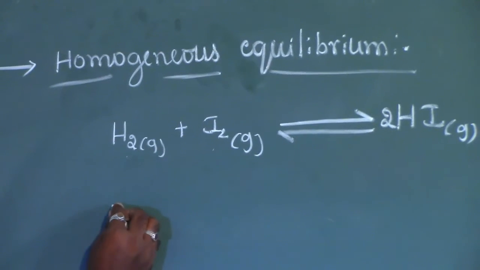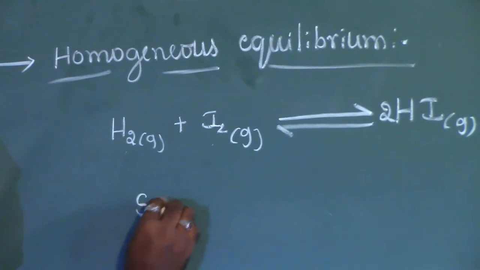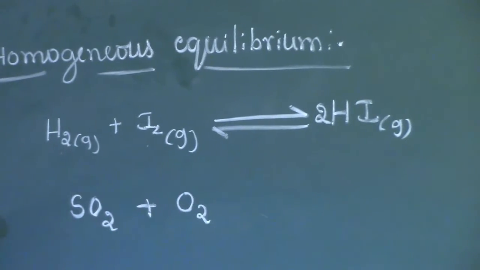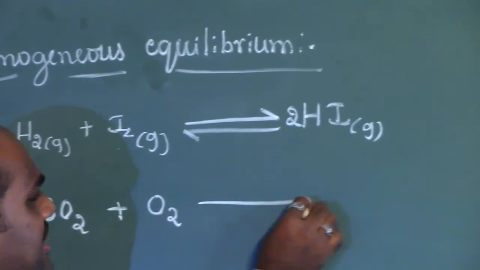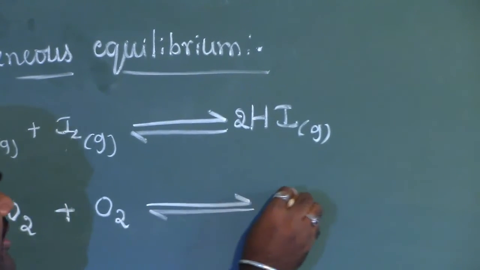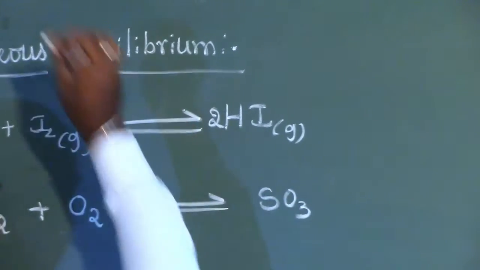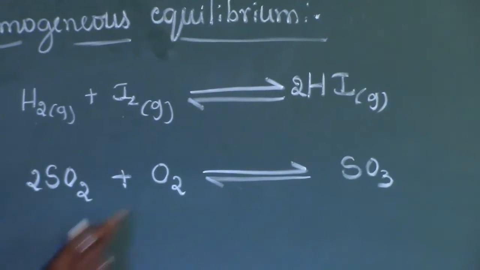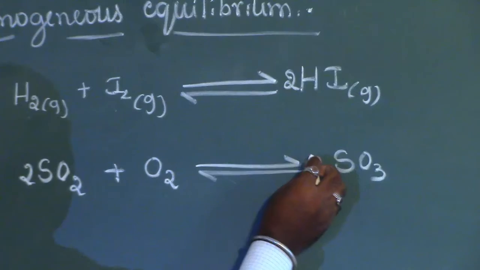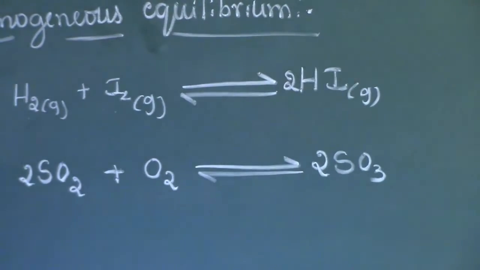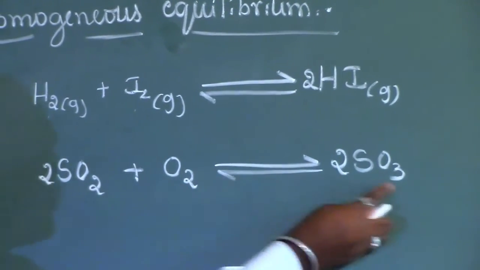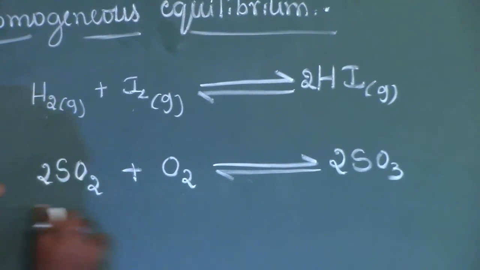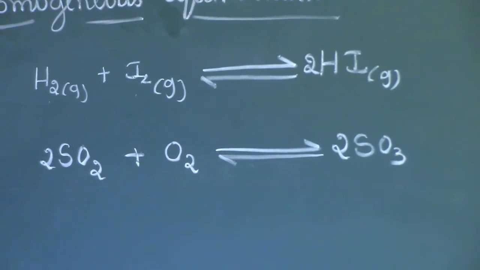But if you consider one more example, sulfur dioxide, when it is oxidized, that is, combined with oxygen gas reversibly, it changes to give sulfur trioxide. So if you want to balance this equation, 2SO2 plus O2 so as to give 2SO3. You can notice 2 O2 is 4 plus 2, 3 is 6. And there are two sulfur atoms and there are two sulfur atoms. The law of conservation has been satisfied.